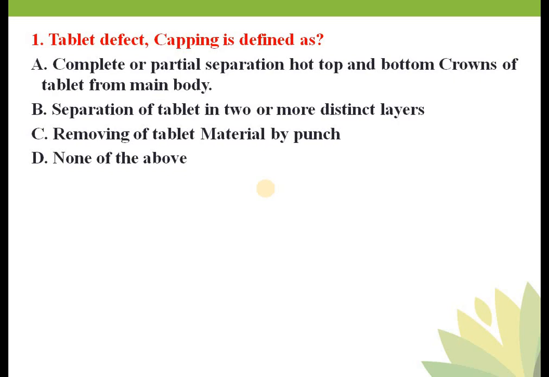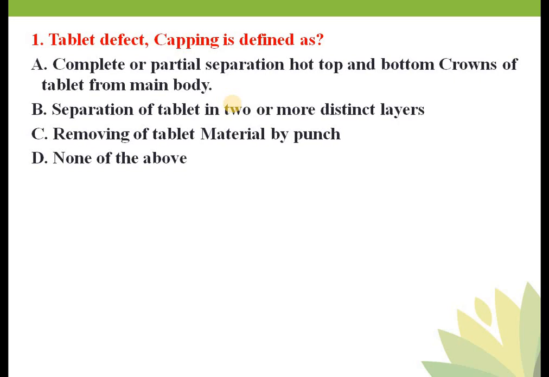Okay, so in this case your answer is option A. But why is there capping? Why does capping occur in the tablet while tablet punching? If your powder has air entrapment, if there is air entrapped in the granules, then capping will occur. So capping defects occur mainly due to air entrapment.